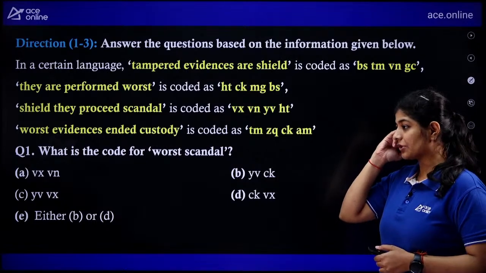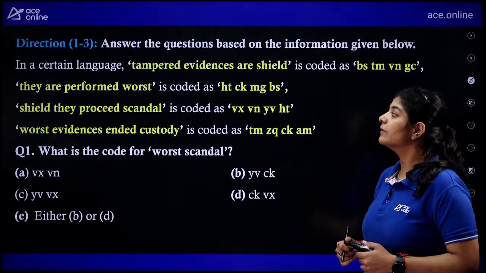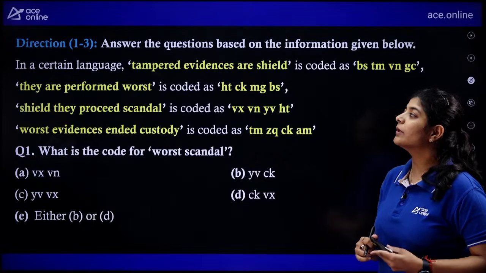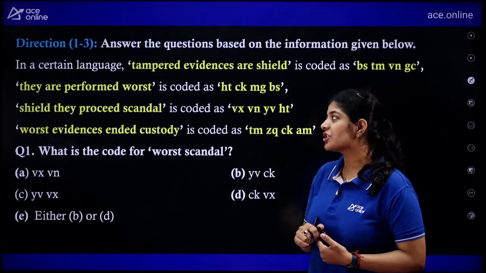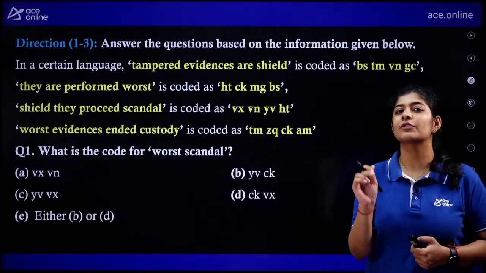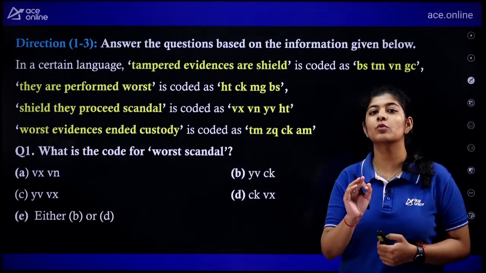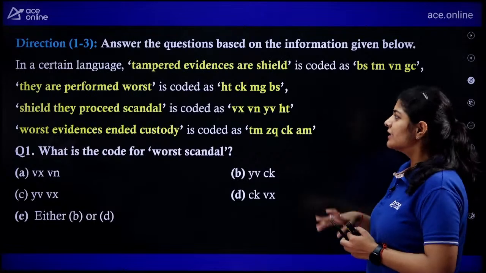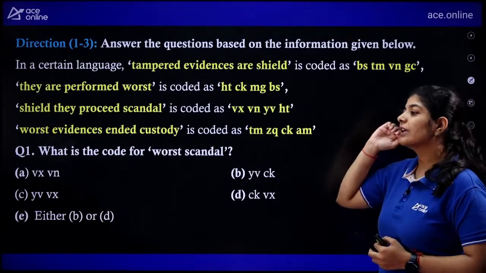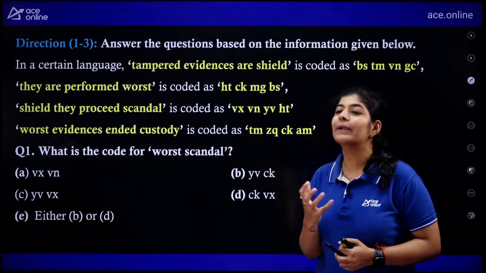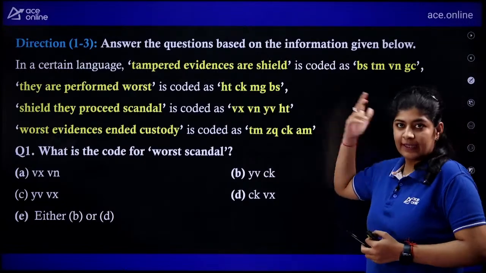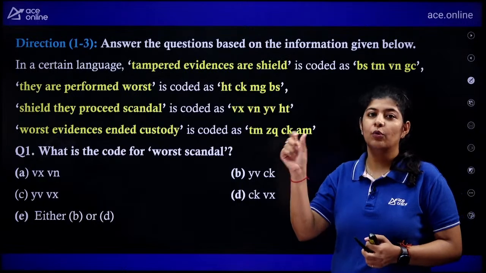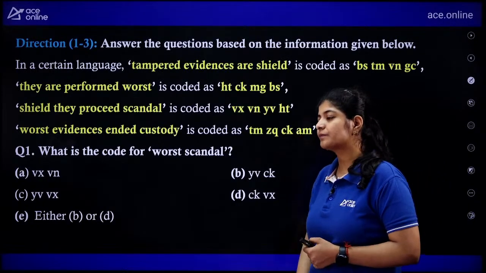Anyone in the comment section, how are we going to attempt the questions from the concept of coding decoding? Whenever we have such type of questions, we need to focus on the common data, or we can say the most common data that we are having. जब भी हमारे पास इस तरह के क्वेश्चंस होते हैं, ट्राई करो सबसे पहले कॉमन डेटा फाइंड आउट करने की कि इनमें सबसे कॉमन मुझे क्या दिख रहा है एंड ट्राई टू फिगर आउट द कोड फॉर दैट पर्टिकुलर वन.